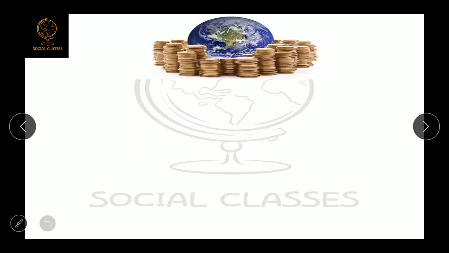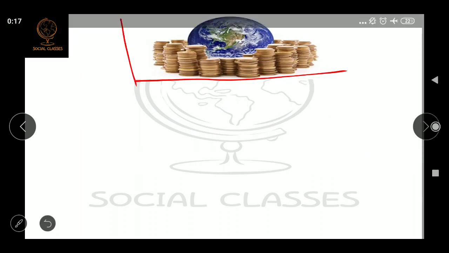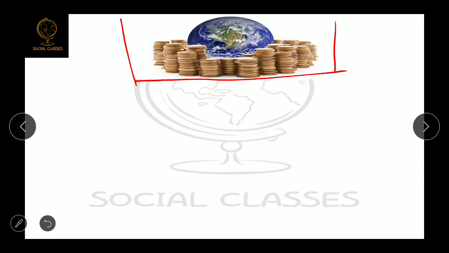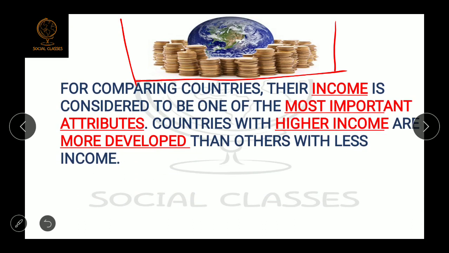But anyhow we have to take one single criterion to compare different countries. So the easiest criterion to compare different countries is by comparing money, or national income. So for comparing countries, the best criterion is the basis of income. We think that the country which has more income is more developed than the others which have less income.